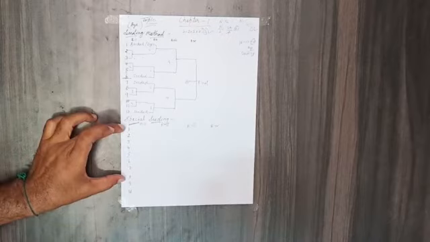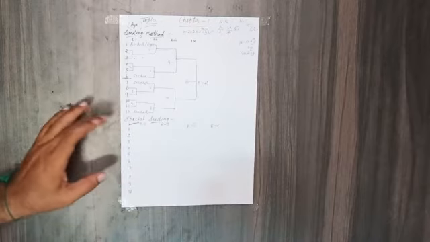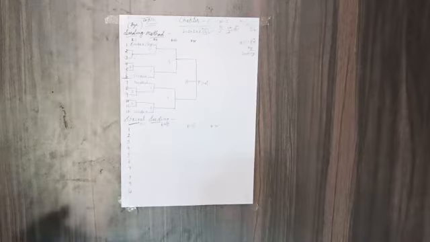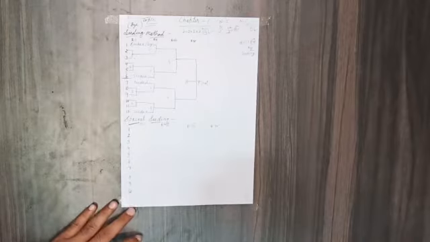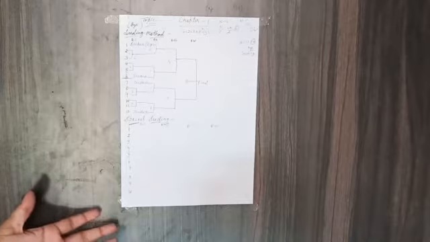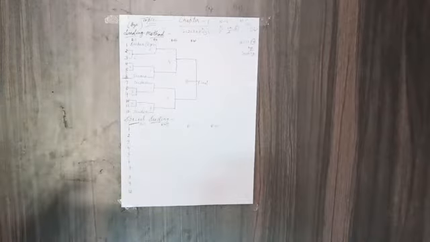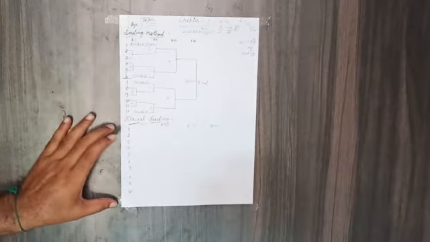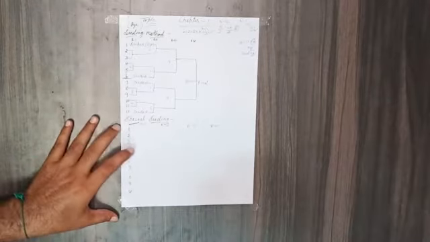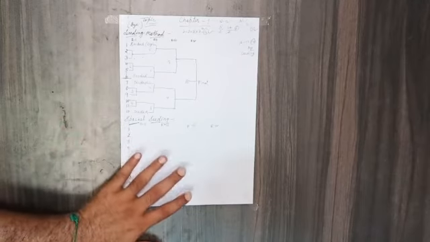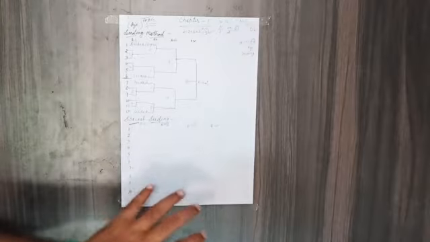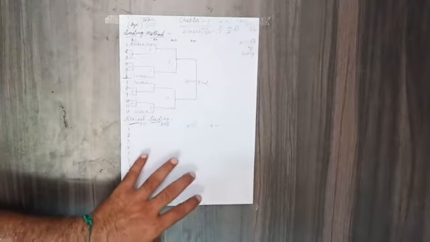If 10 teams or players are called for competition, then 2 special seedings are to be there, or if 20 teams or 20 top players are called for the competition or challenging tournament, then 4 special seedings are to be given to the top 4 players, not to the others. So top ranking teams or players will get special seeding in this kind of competition. Especially this special seeding is followed in individual competition, not in team competitions.